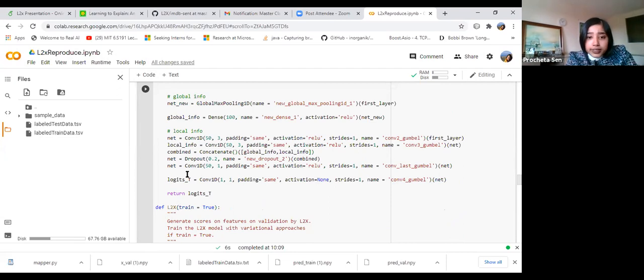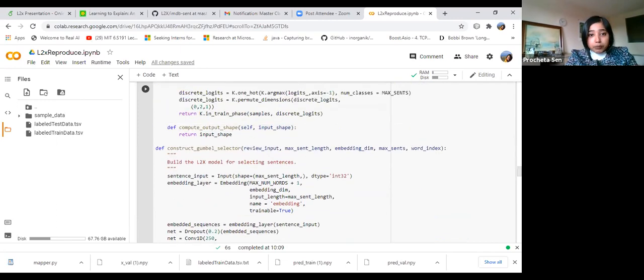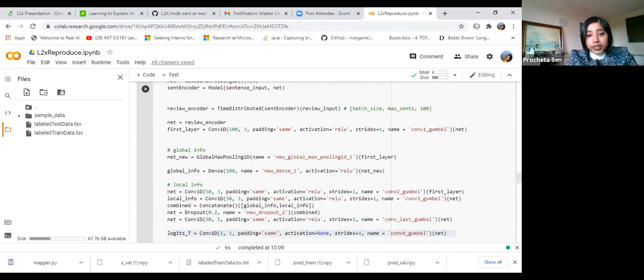So as you can see, this last layer where they have shown logits underscore t is equal to a one-dimensional convolution layer. This is eventually giving you a d-dimensional feature vector, where each dimension will have a value which shows the importance of that particular dimension. So this is how this construct Gumbel selector function is computed. That's how you can change that.